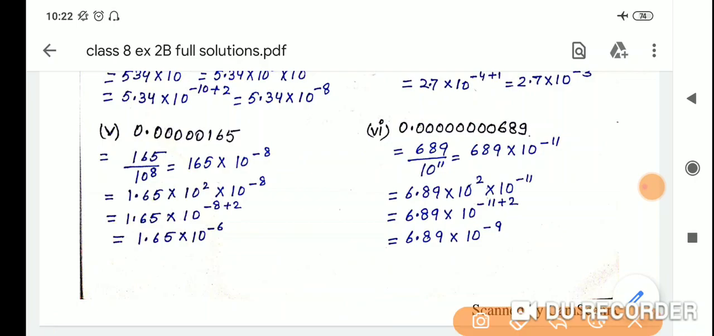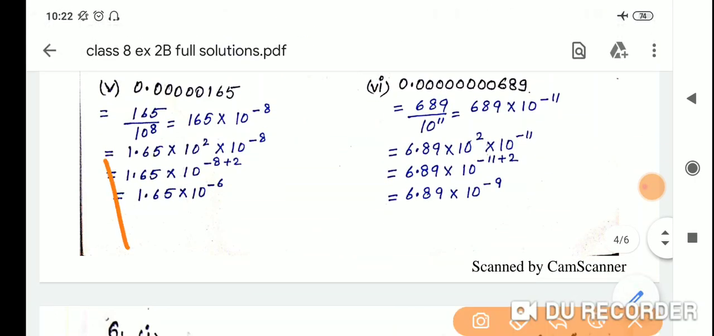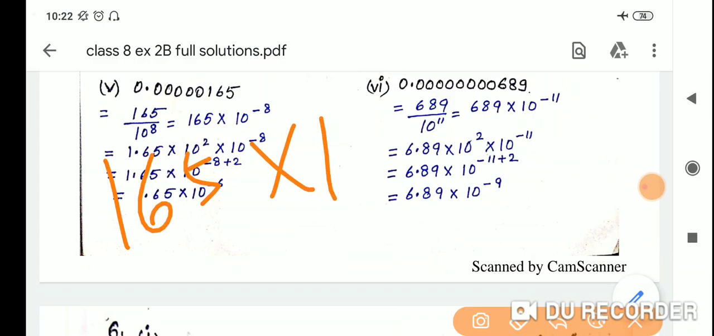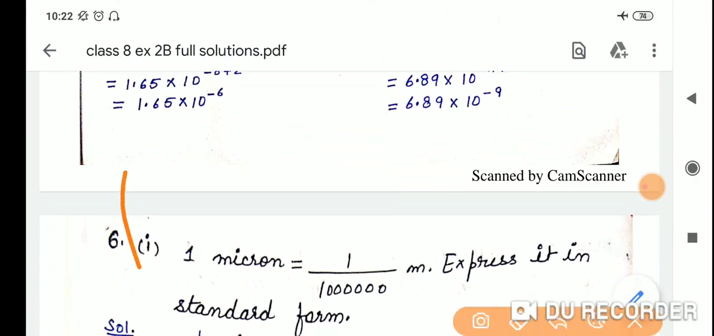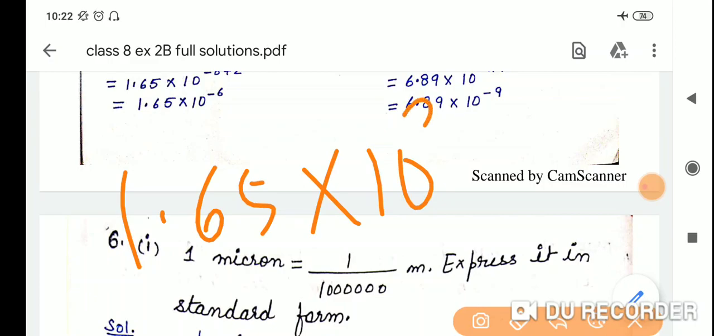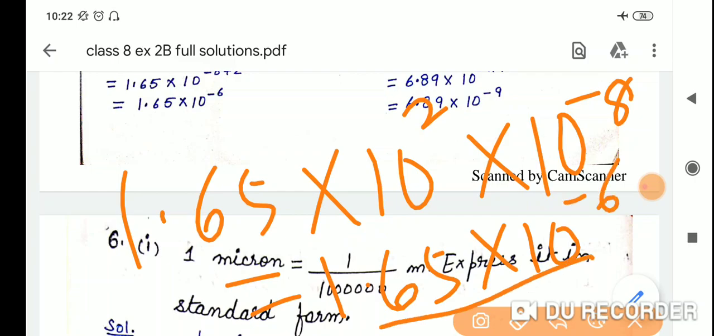Now fifth part, 0.00000165. So 165 by 10 raised to the power 8. Clear? Then 165 into 10 raised to the power minus 8. Clear? Then 1.65 into 10 raised to the power 2 into 10 raised to the power minus 8 is equals to 1.65 into 10 raised to the power minus 8 plus 2 will be minus 6. This is the answer. Understood?